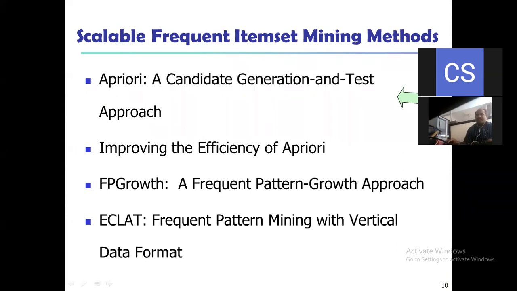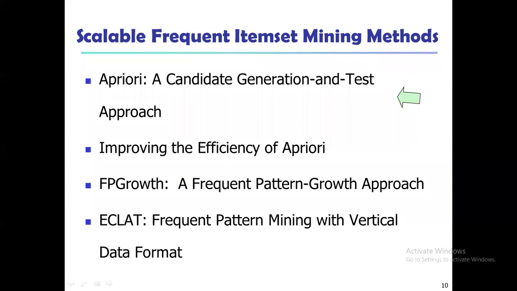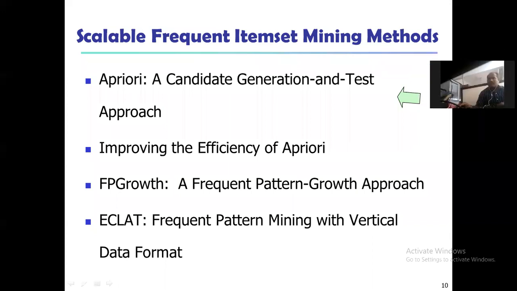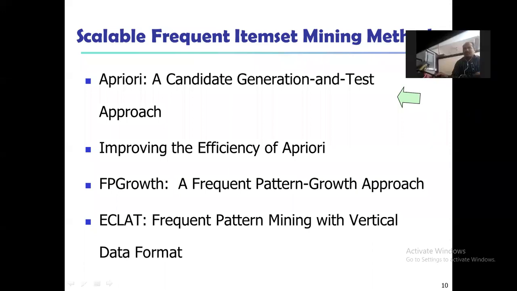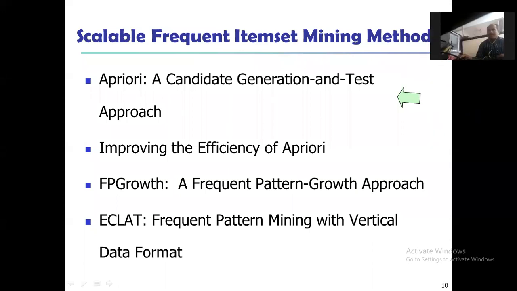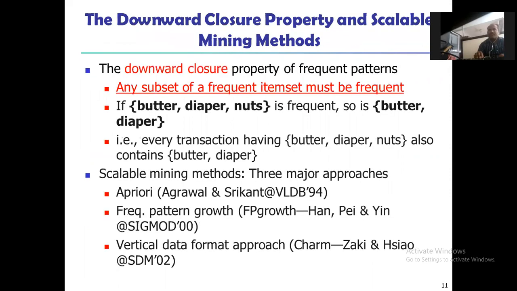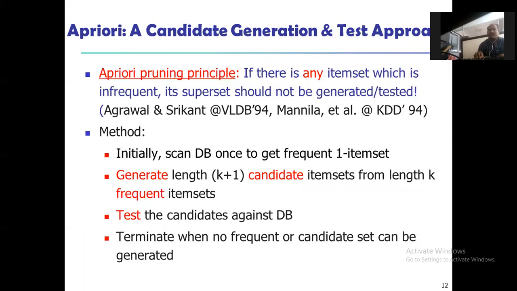the frequent pattern growth approach, and ECLAT, that is frequent pattern mining with vertical data format. All these 4 points we have covered in the previous lecture. This is the downward closure property and scalable mining method, and Apriori, the candidate generation and test approach.